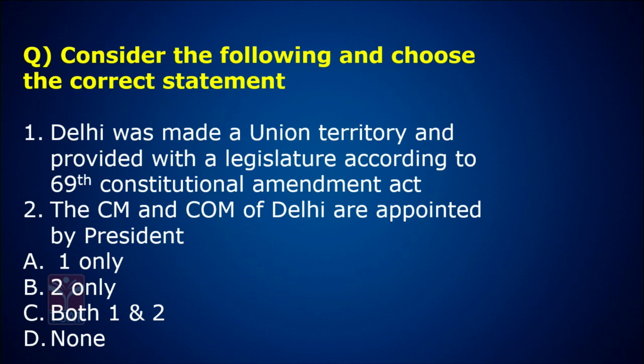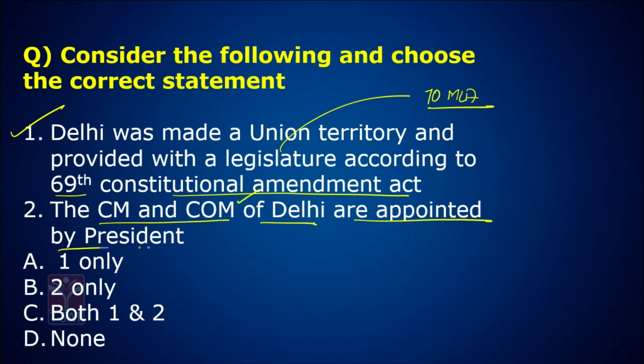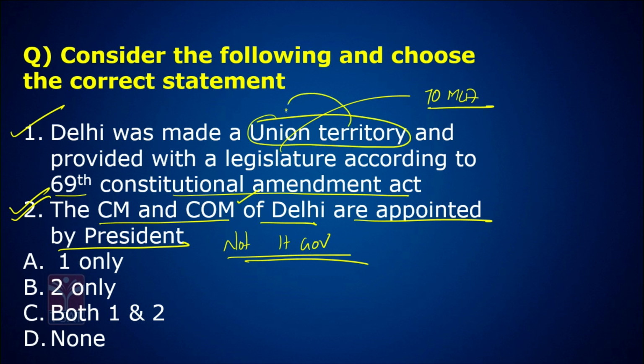Consider the following and choose the correct statement. Delhi was made a union territory and provided with a legislature according to the 69th Constitutional Amendment Act. Correct. And this legislature consists of 70 MLAs. The CM and Council of Ministers of Delhi are appointed by the President of India. Yes, absolutely correct, not the Lieutenant Governor. See, this is a union territory, a territory under the union's control. So, the answer is C. Very, very important for the exam.